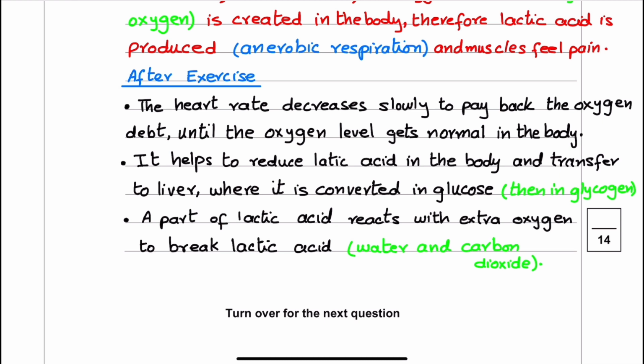The second part of the question is the changes that happen in the body after doing vigorous exercise. After exercise, the heart rate decreases slowly to pay back the oxygen debt until the oxygen level gets normal in the body. It helps to reduce the lactic acid in the body and transfer lactic acid to the liver, where the lactic acid is converted into glucose, then into glycogen. A part of the lactic acid reacts with the extra oxygen to break lactic acid into water and carbon dioxide.